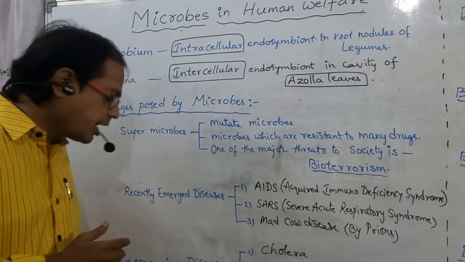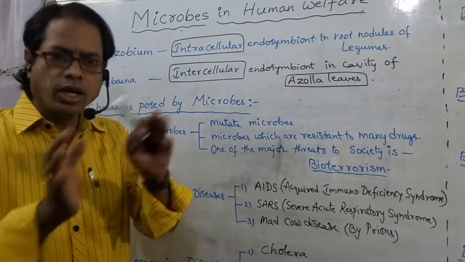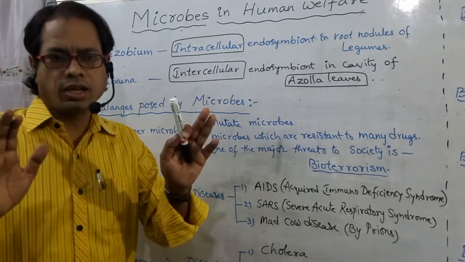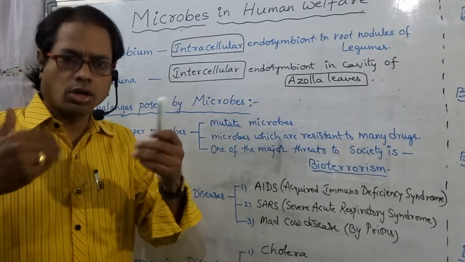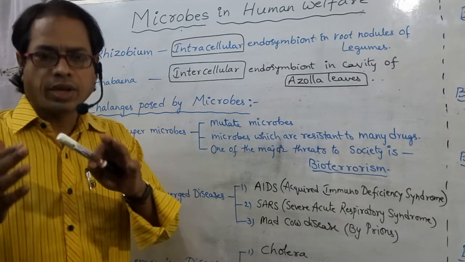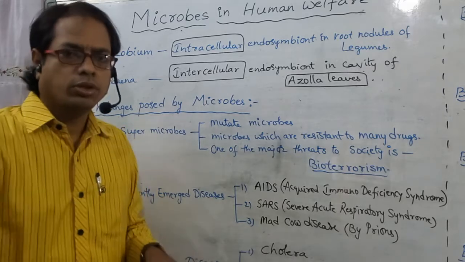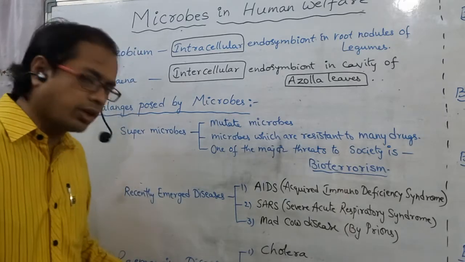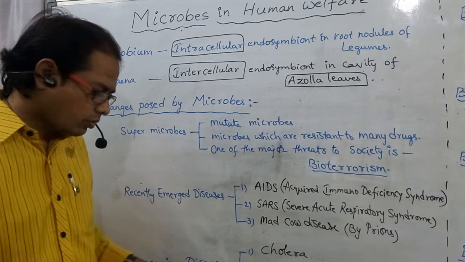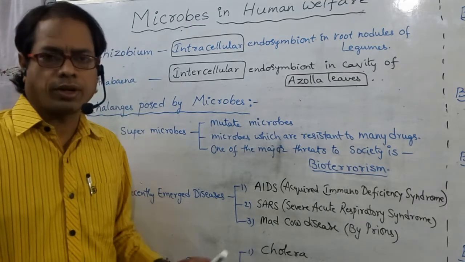And next, re-emerging diseases. Re-emerging means in olden days those diseases were there, later they were gone, and presently they have re-emerged. Those are called re-emerged, reappeared diseases. What are they? Cholera, TB, dengue fever.